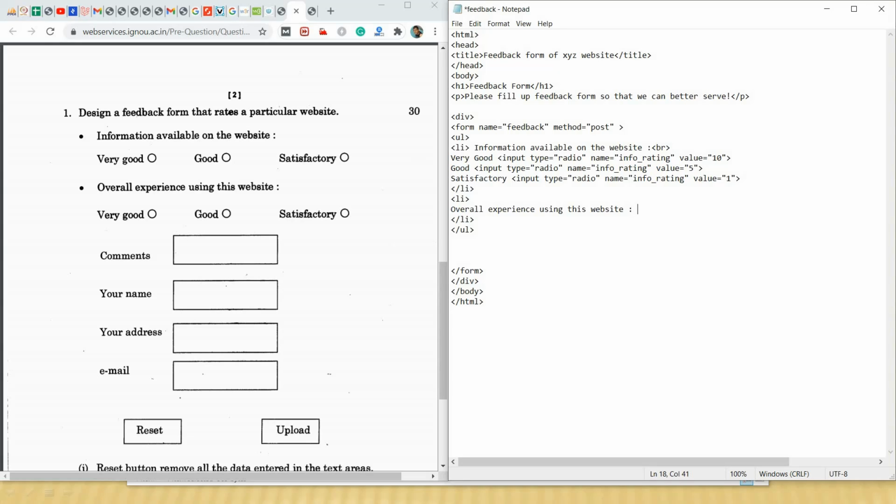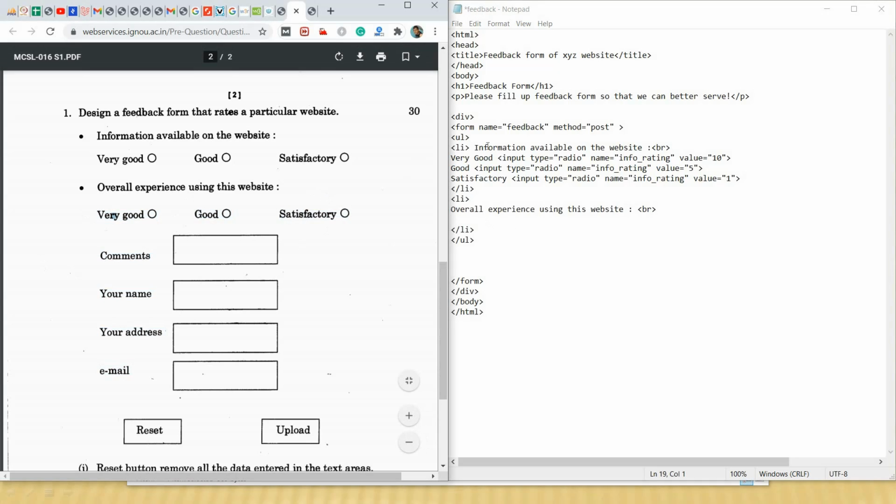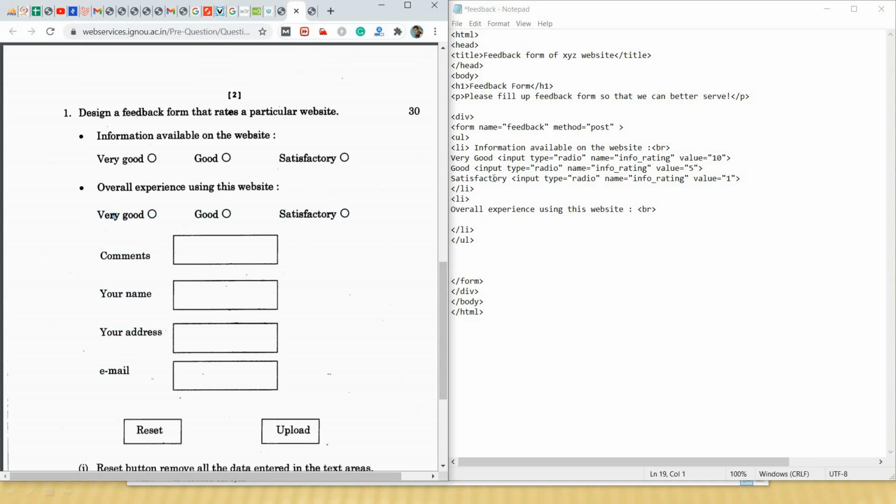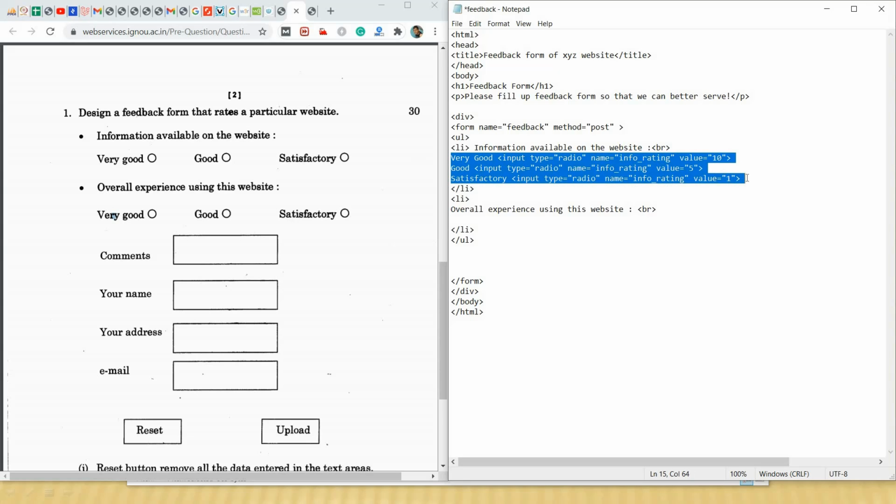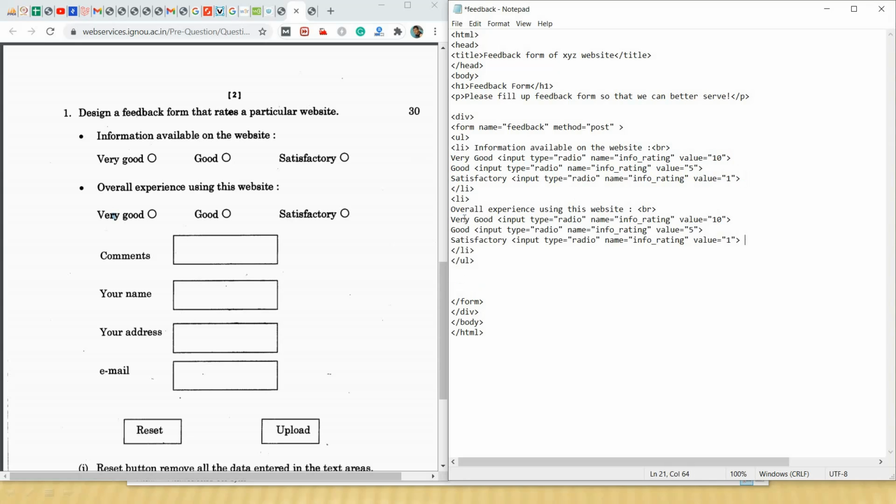Now we will give one br tag here so that our next options come in the next line. Here the same options are there, so I will copy and paste to save time. So I am copying this and pasting.